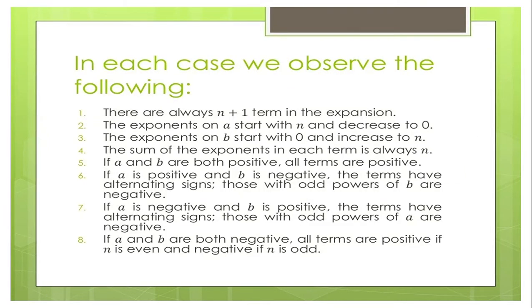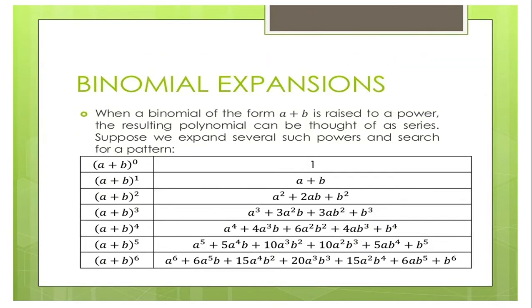So in each case, we observe the following. Number 1, there are always n plus 1 terms in the expansion. Number 2, the exponents on A start with n and decrease to 0. Number 3, the exponents of B, as we observed earlier, start at 0 and go up: 0, 1, 2, 3, 4, until n. Number 4, the sum of the exponents in each term is always n. So again, for each term, if you add the exponents, it equals n.